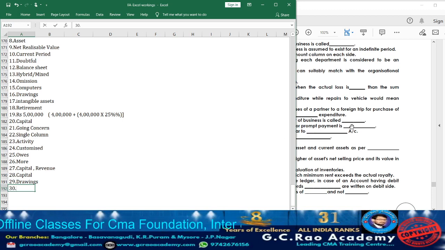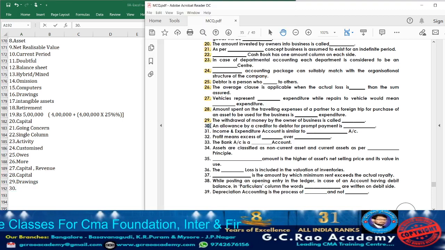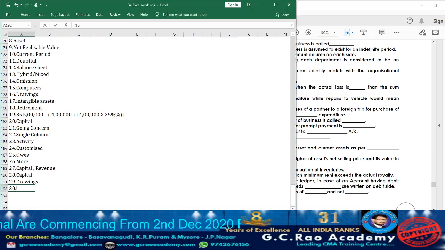Now moving on to question 30. What is that telling? An allowance by a creditor to debtor for prompt payment is, means if the debtor is making the prompt payment, to encourage the prompt payment, what will be allowed? Discount. That discount we are going to call it as what? Cash discount. So answer will be cash discount. So take down cash discount.